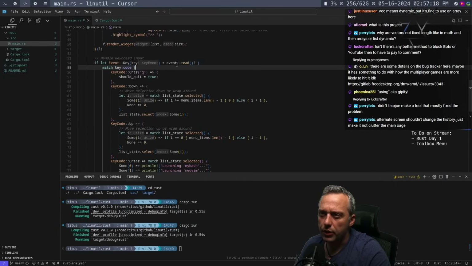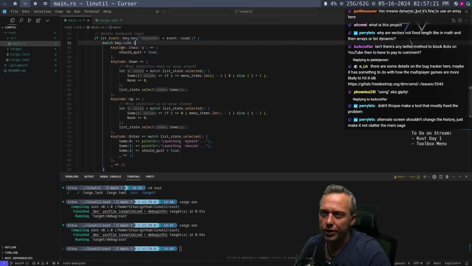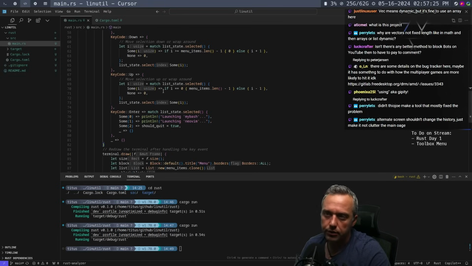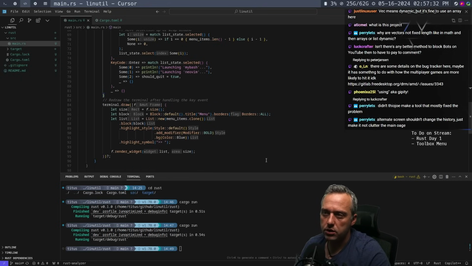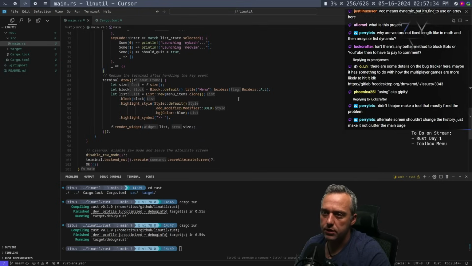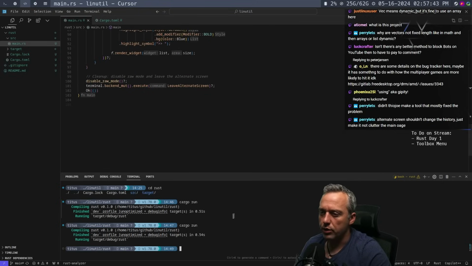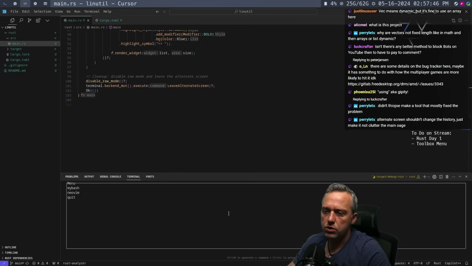Okay. Then we have handling the keyboard input with just Q for quit, down for down, up for up, and enter. And then it selects whatever state it is. And then we redraw after handling the key event. Terminal draw. All right. But whenever we run this, we do not get any highlights.